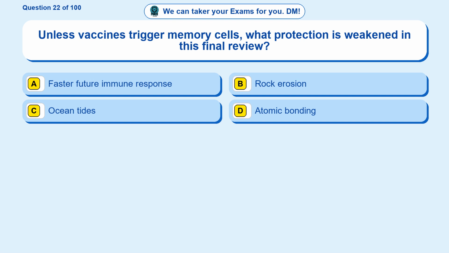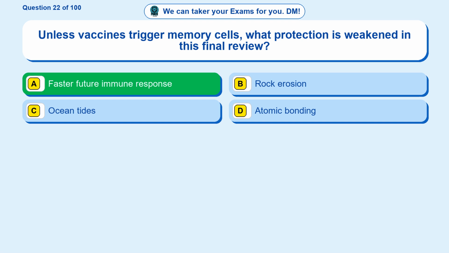Question 22. Unless vaccines trigger memory cells, what protection is weakened in this final review? Option A. Faster future immune response. Option B. Rock erosion. Option C. Ocean tides. Option D, atomic bonding. The correct answer is option A.